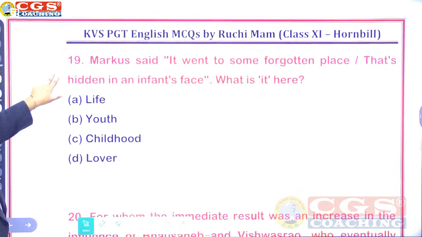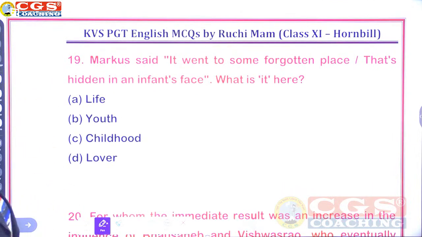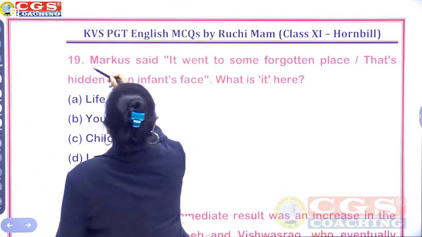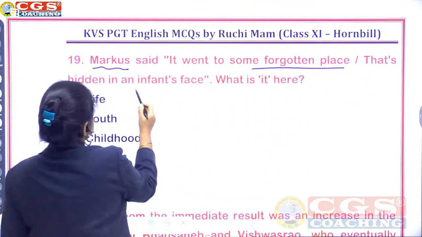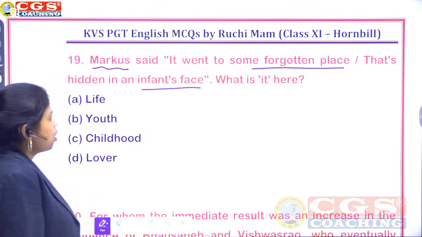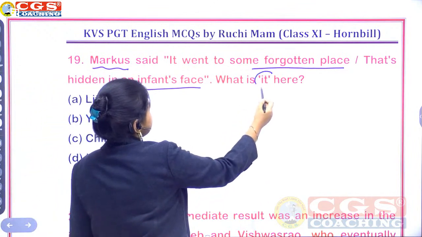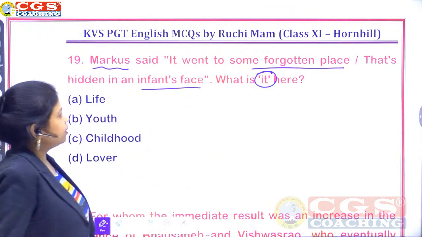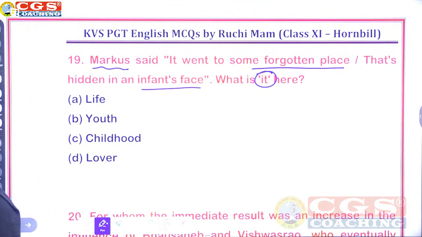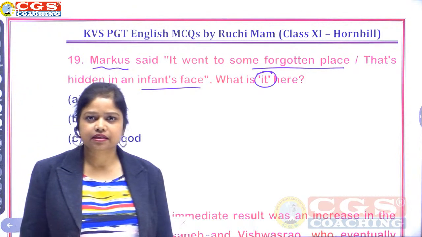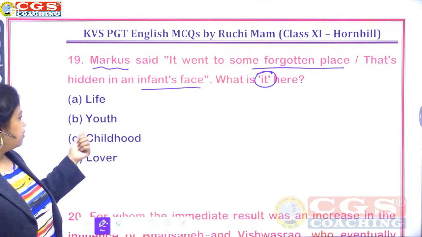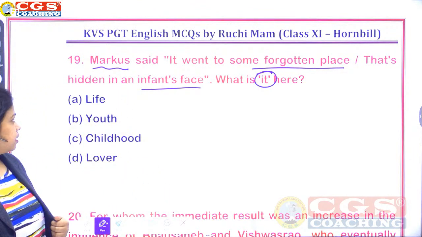19. Marcus said it went to some forgotten place that's hidden in an infant's face. What is it here? In this line, it went to some forgotten place that's hidden in an infant's face. What is it here? Life, youth, childhood, or lover? It represents life, youth, childhood, or lover.